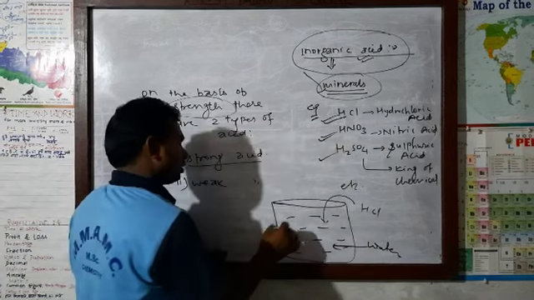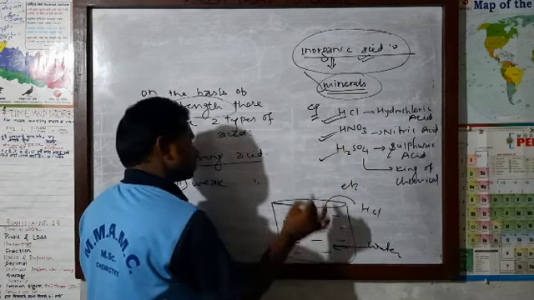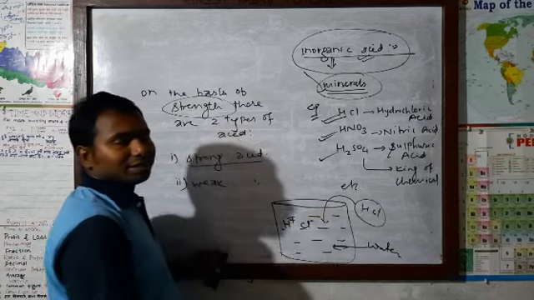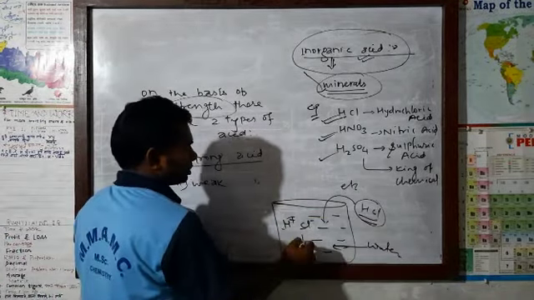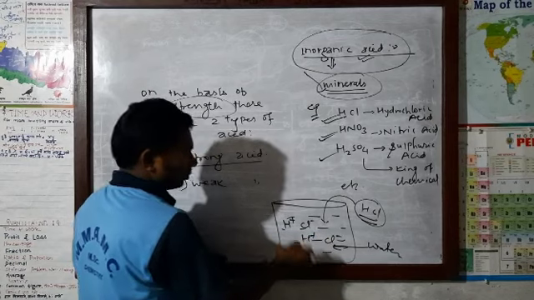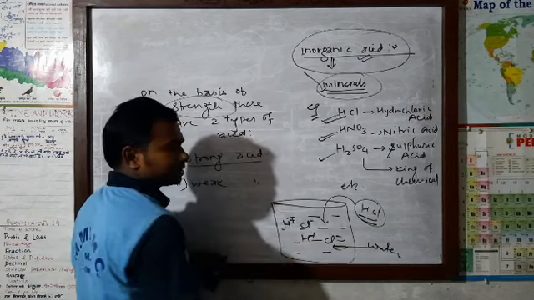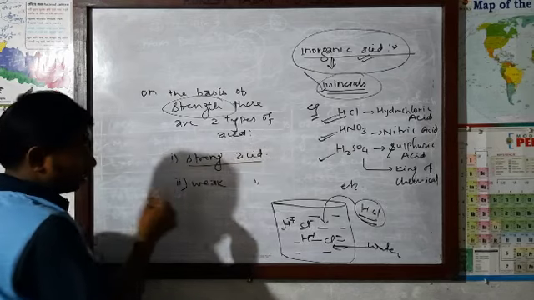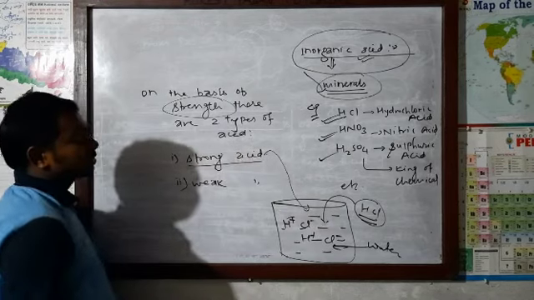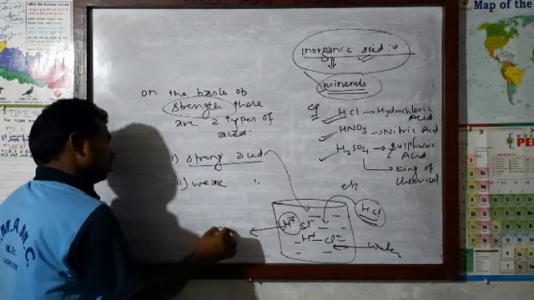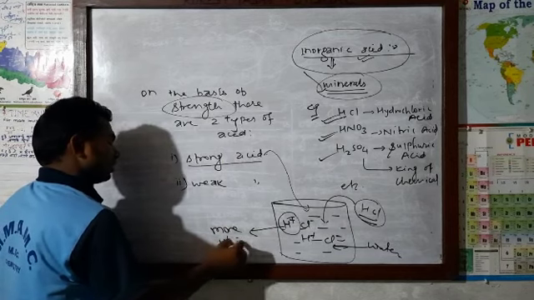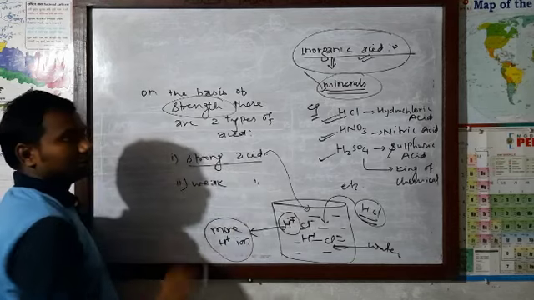Now if I put HCl in the water, then there is complete dissociation of this HCl, that means hydrochloric acid. So many H plus ions will be there, so many Cl minus ions will be there. The strong acid means such type of acid which gives more hydrogen ion, H plus ion, when dissolved in water.